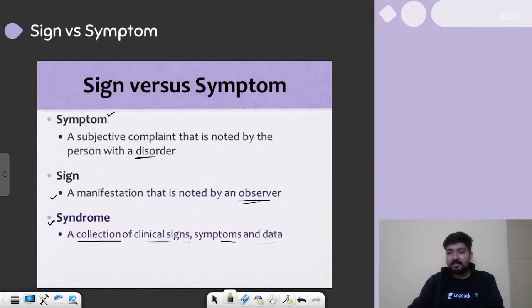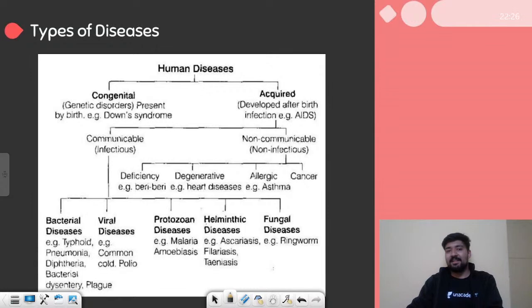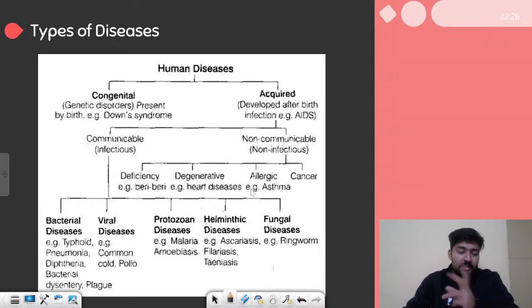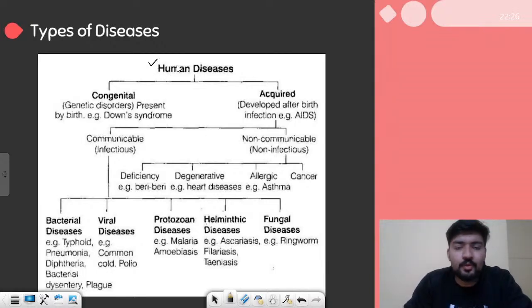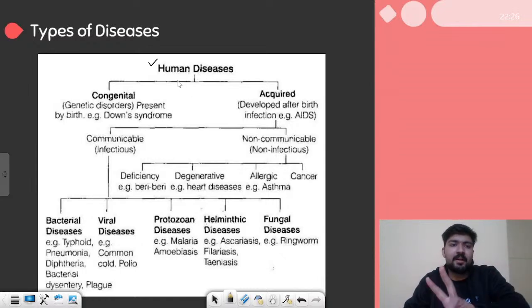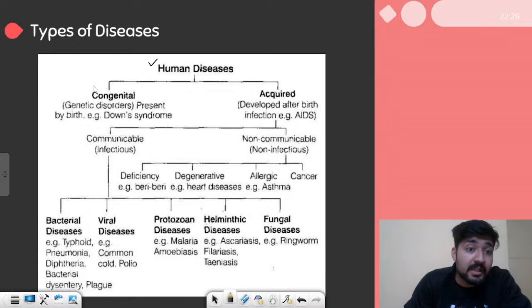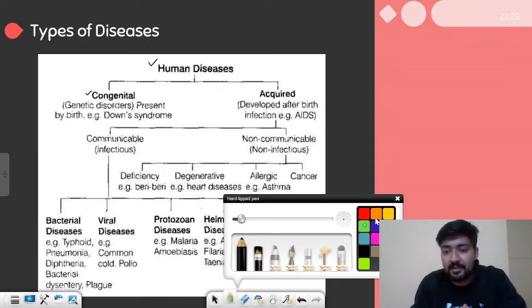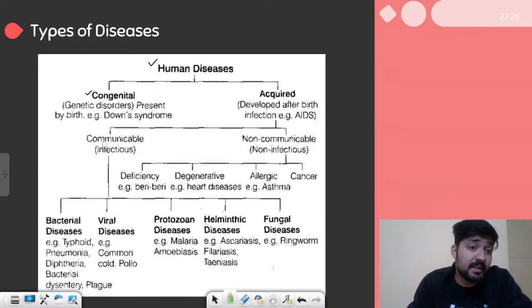Now let's move on and understand the types of diseases. This whole hierarchical chart will explain what the types of human diseases are. Human diseases can be broadly classified into two types. First is the congenital disease. Congenital diseases are genetic diseases, something which you inherit from your parents. Your parents might have had a disease, and it is because there is a change in the genetic material. Those are the congenital diseases, which are present by birth.